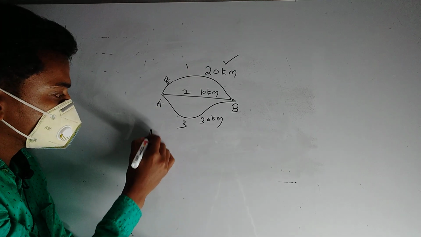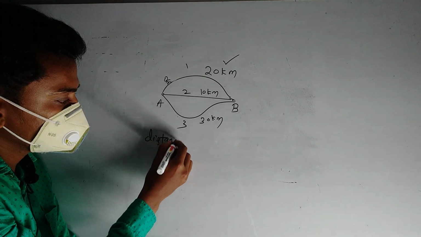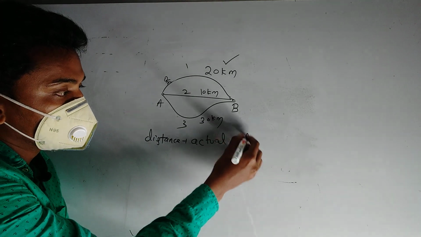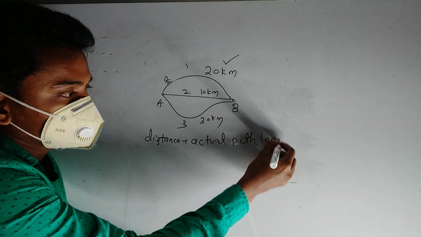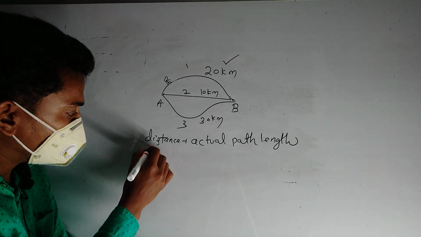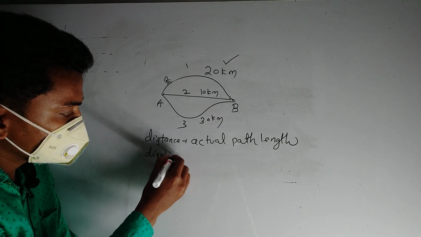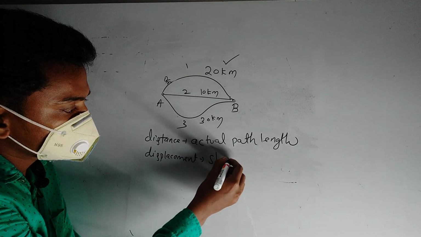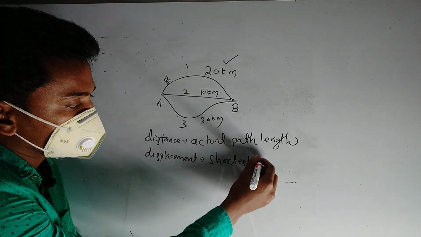Distance is the actual path length covered by the person. And what is displacement? Displacement is the shortest path.